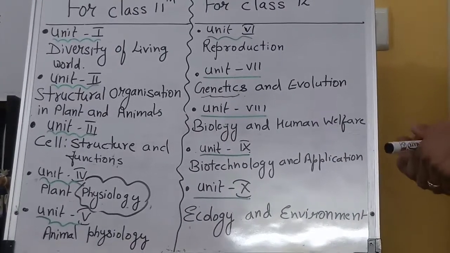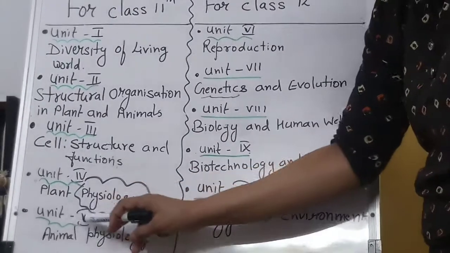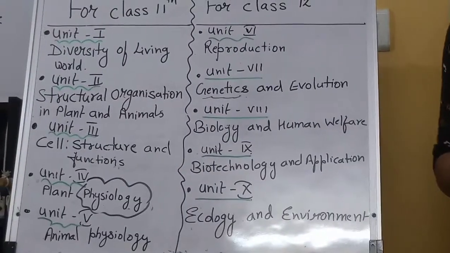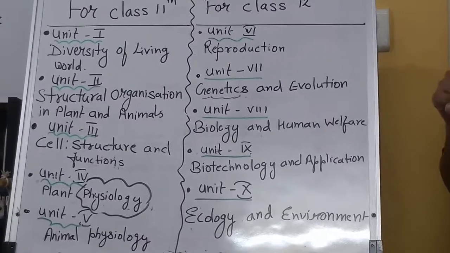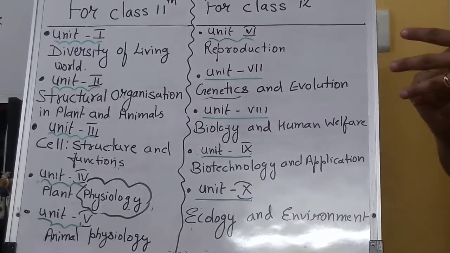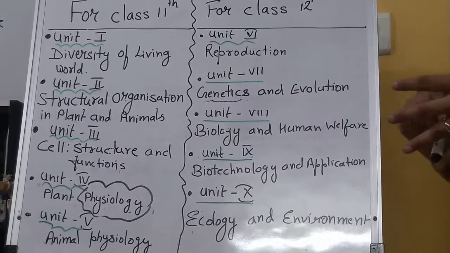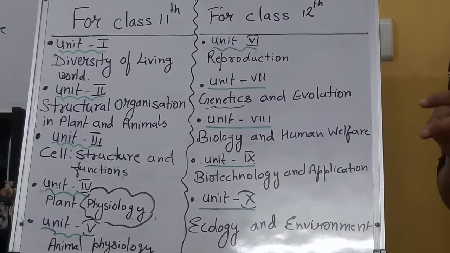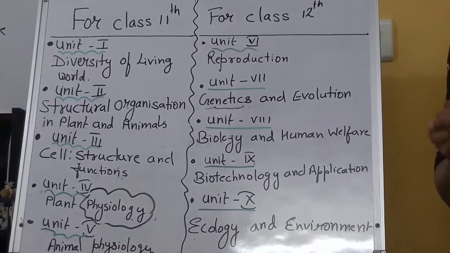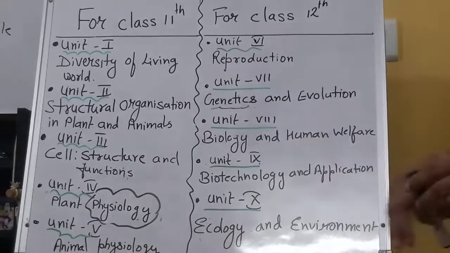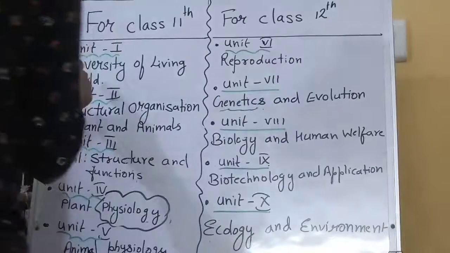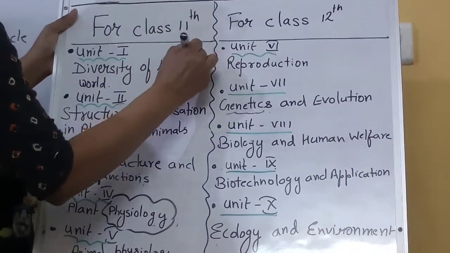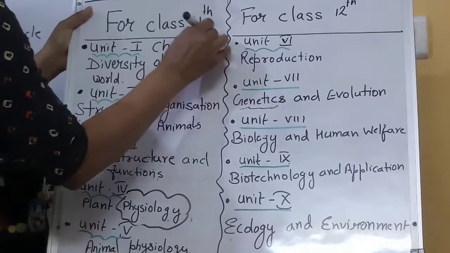Now the next and the last unit, you have animal physiology. Here is human digestion. Here you will see respiration in human beings, excretion in human beings, locomotion and movement, and growth regulators, hormones related. Okay, so from 1 to 5 you have a total of 22 chapters.